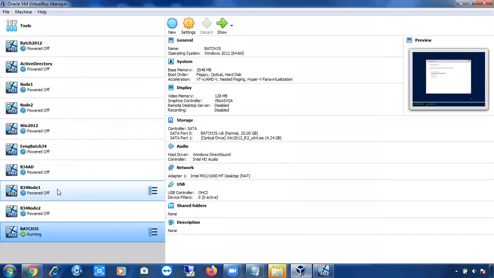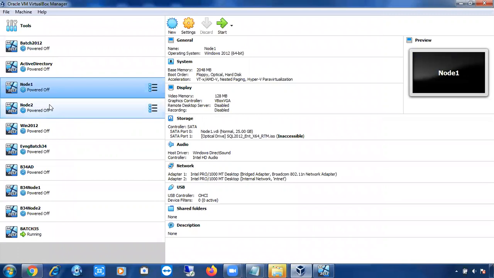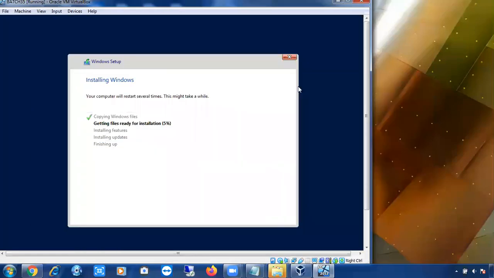You can log into the machine like how I did earlier, using the password which you gave at the time of installation. So just wait till the installation is completed, and I'll show you how to log into the machine. In tomorrow's class, I'll show you how to enable remote desktop to connect to the server remotely. Then most probably tomorrow itself, I am going to start the SQL Server installation.